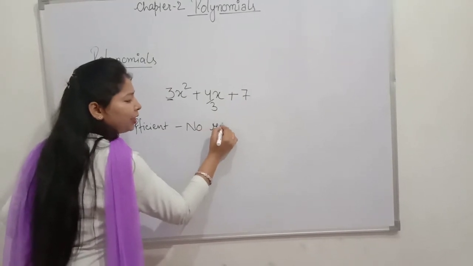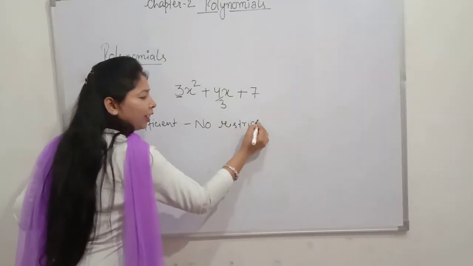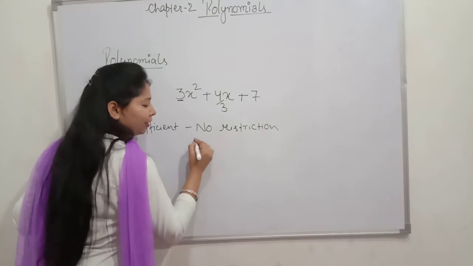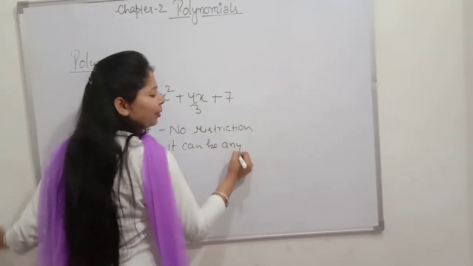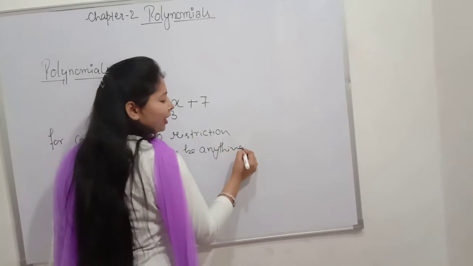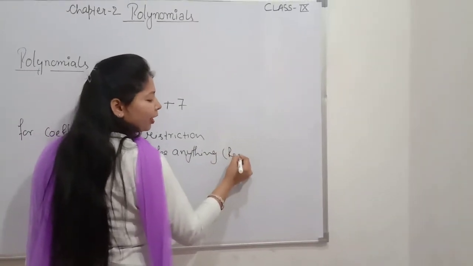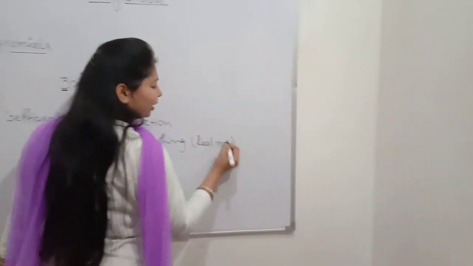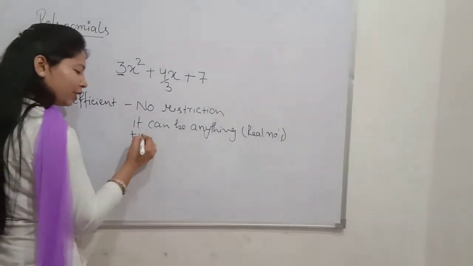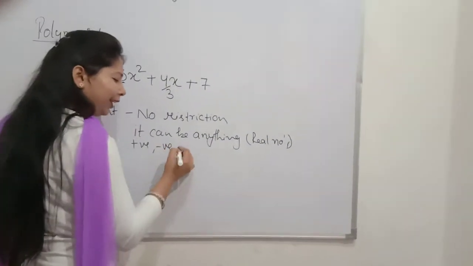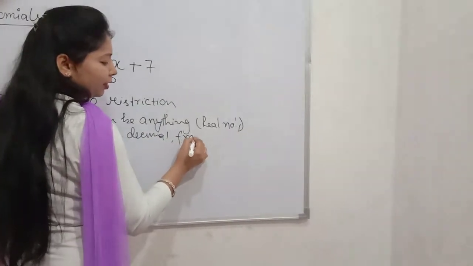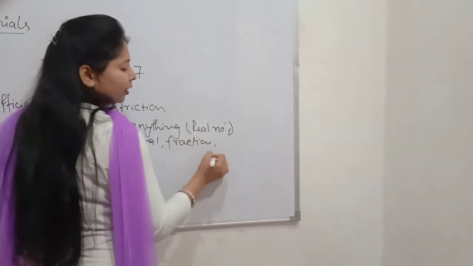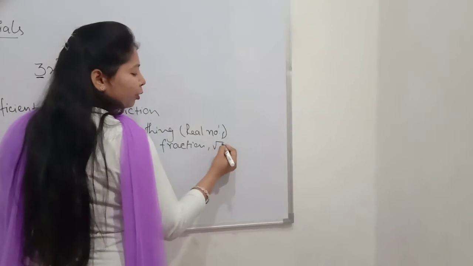No restriction means it can be anything. Anything means real number. अब real numbers में कौन से आ जाते हैं? It can be positive, it can be negative, it can be decimal, it can be fraction, it can be in root form.